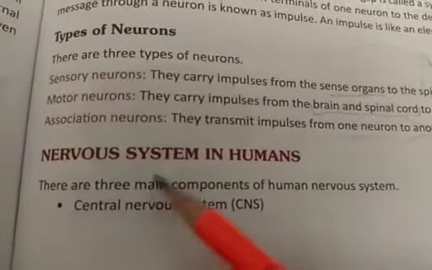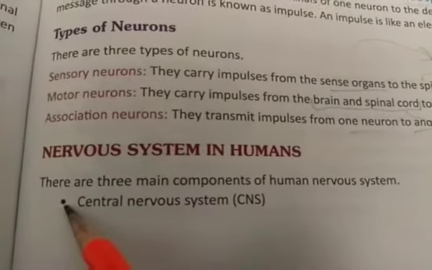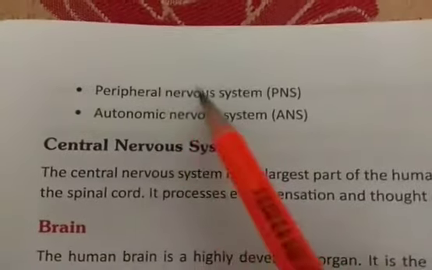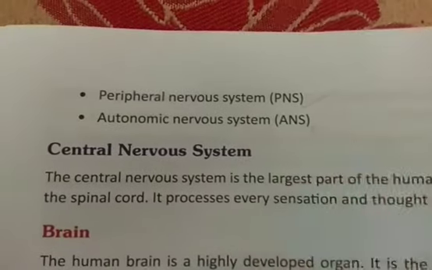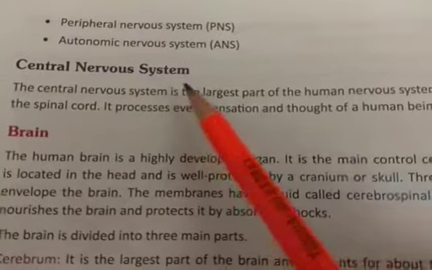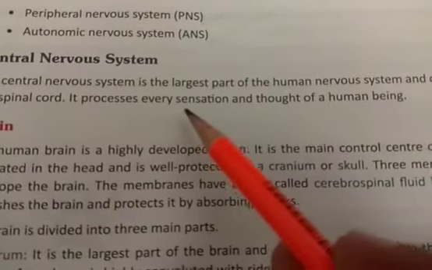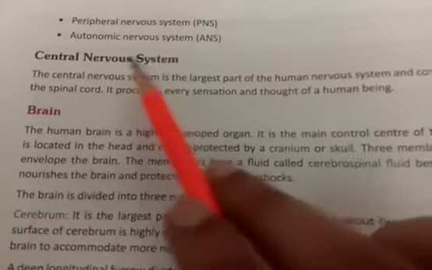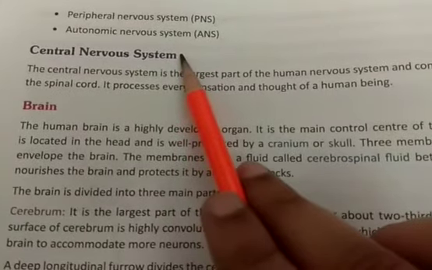So our nervous system has three components: the central nervous system CNS, the peripheral nervous system PNS, and the autonomic nervous system ANS. The central nervous system is the seat of the thought process, or the thinking process. I told you that CNS has two parts, one is called the brain, another one is the spinal cord.